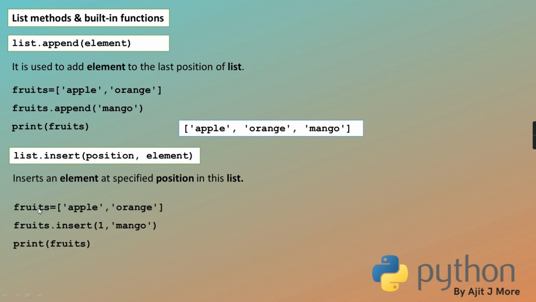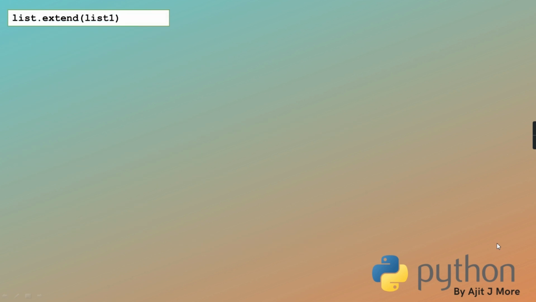Just a quick example. We will take fruits, apple, orange. Fruits dot insert 1 comma mango. Who is at one place? Orange. 0th place is apple, one place is orange. So at that place mango will come and that orange will get shifted ahead. If you print and see, at one place mango has come, and whoever is at one place and after it, they all are shifted ahead. Clear? Is it right till here?